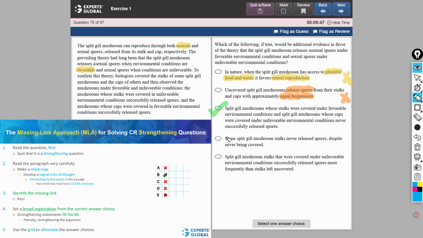Choice D talks about some of these mushrooms never reproducing. Since this answer choice talks about only some of the mushrooms, this choice can be accused of being limited in scope and thus eliminated. And if the reproduction happened more frequently in one of the two cases, this information, if anything, complicates and does not strengthen the theory.